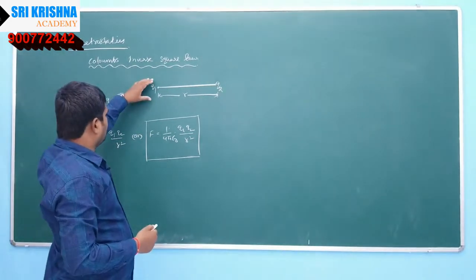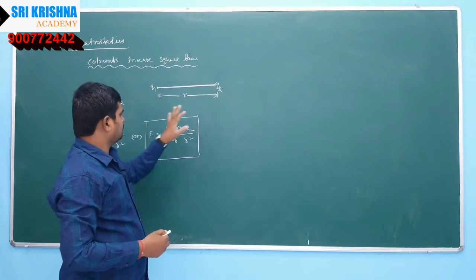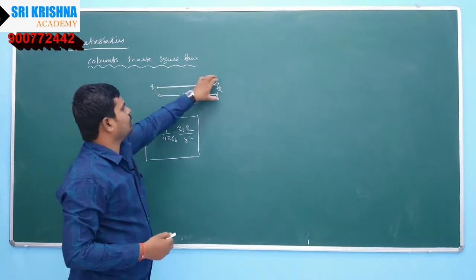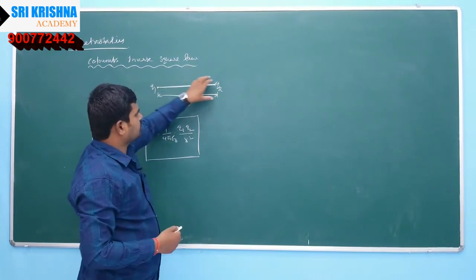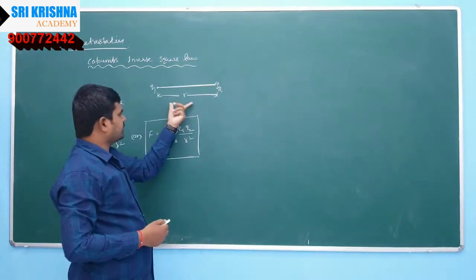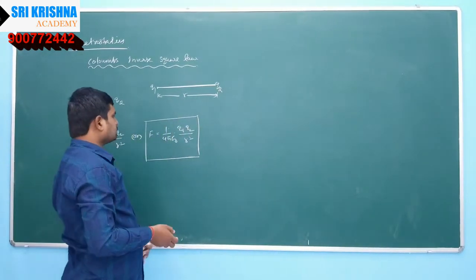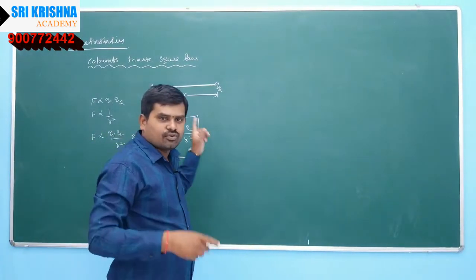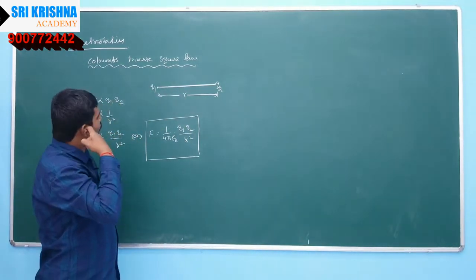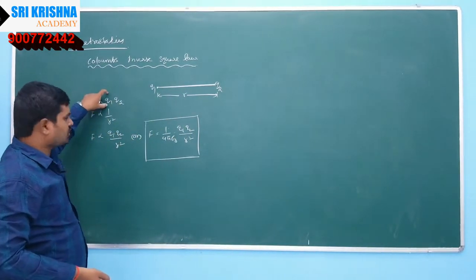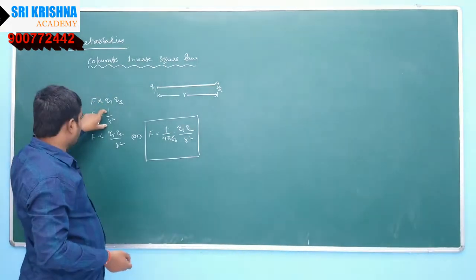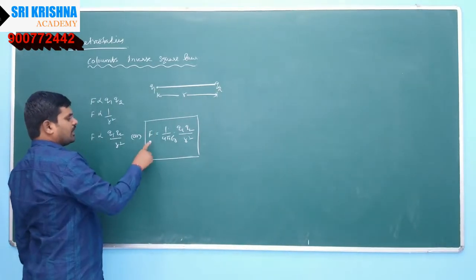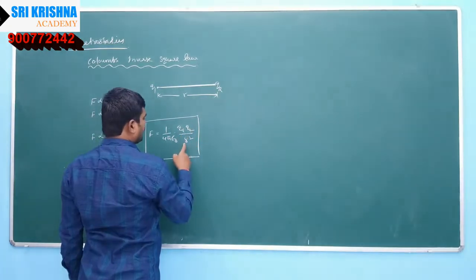Suppose q1 and q2 both are positive, this force will be repulsive. If among q1 and q2, one charge is positive and the second charge is negative, then we can say that this force is negative, that is, attractive. That is why we are saying electrostatic force of attraction or repulsion between two point charges is directly proportional to the product of their charges and inversely proportional to the square of the distance between them. So finally, we can write F is equal to 1 by 4 pi epsilon naught q1 q2 by r square.